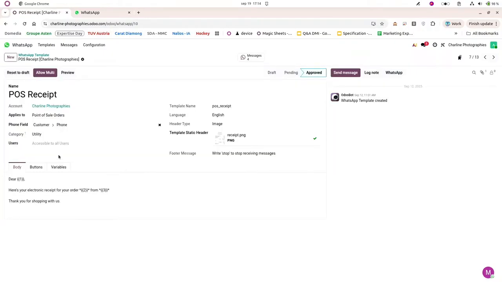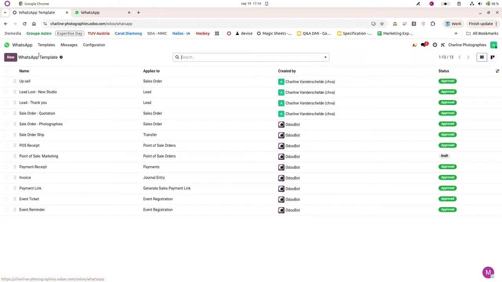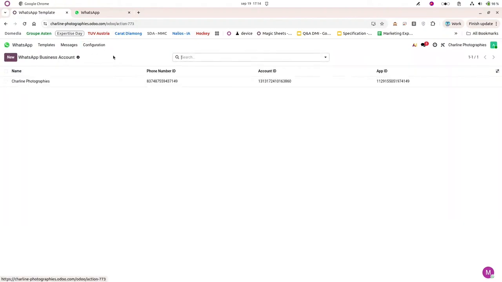And if you want to adapt it, or if you want to create a new template, you will have to configure your own WhatsApp business account. So by default, when you download the WhatsApp application, you will have a demo Odoo account. But if you keep it, you will only get access to the templates that are already in the database. If you want to create new ones, or if you want to adapt one, you will need to configure your own WhatsApp business account.